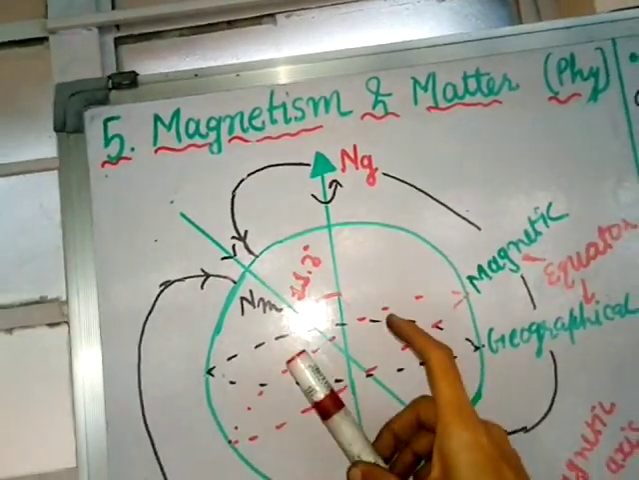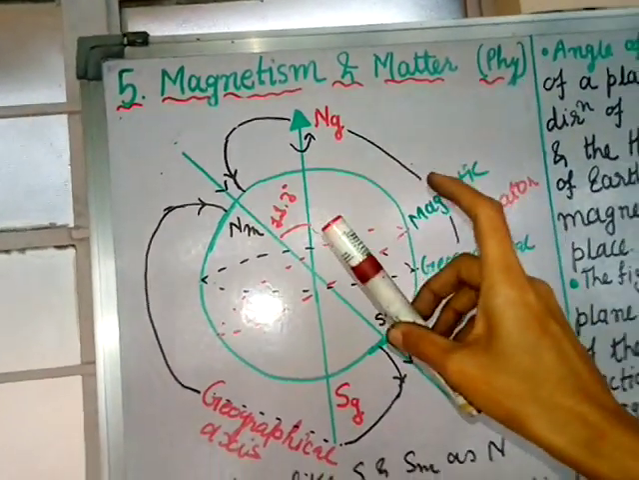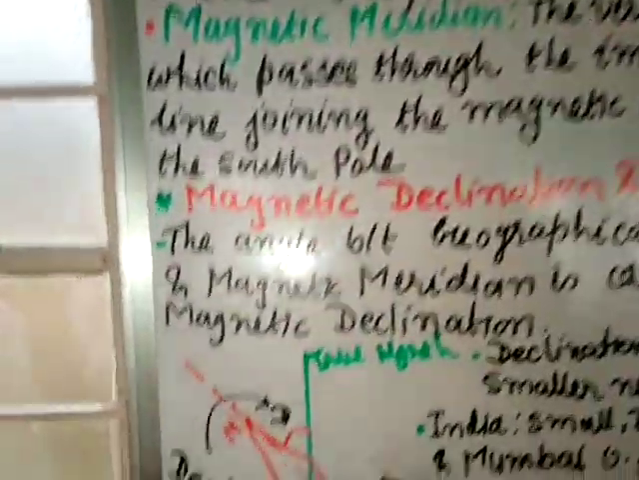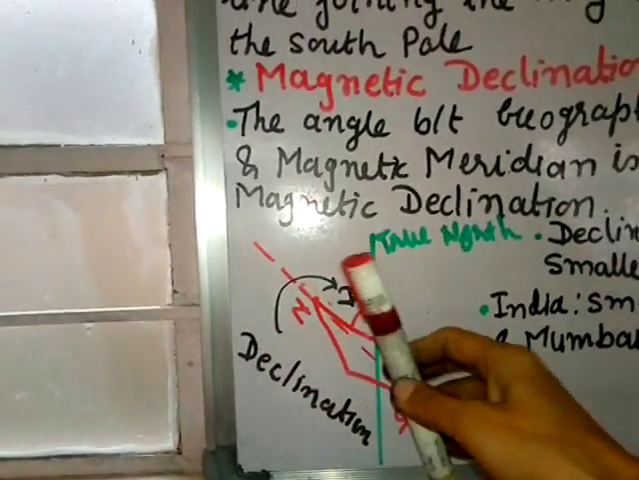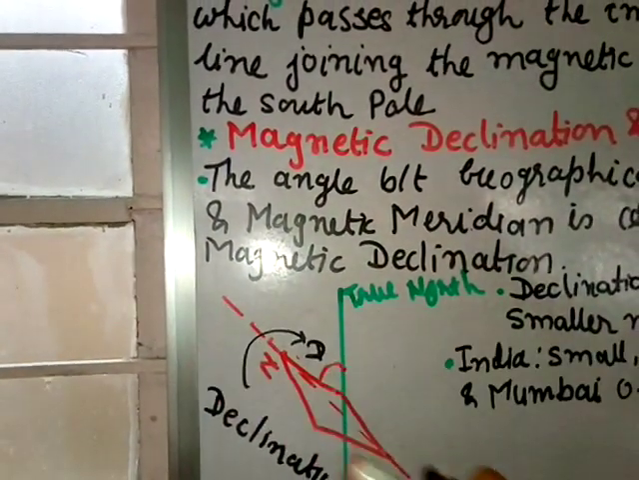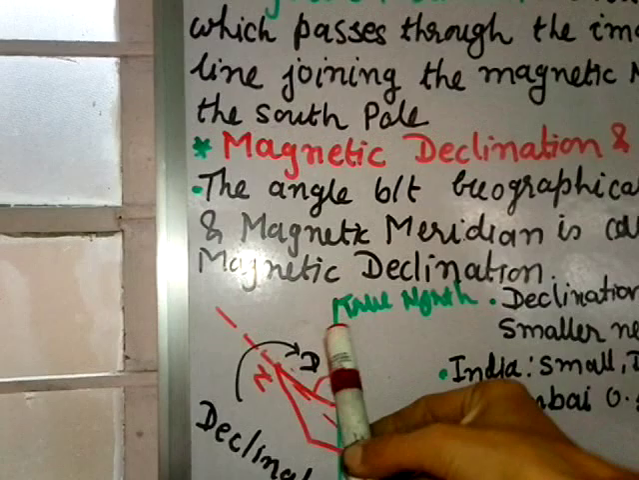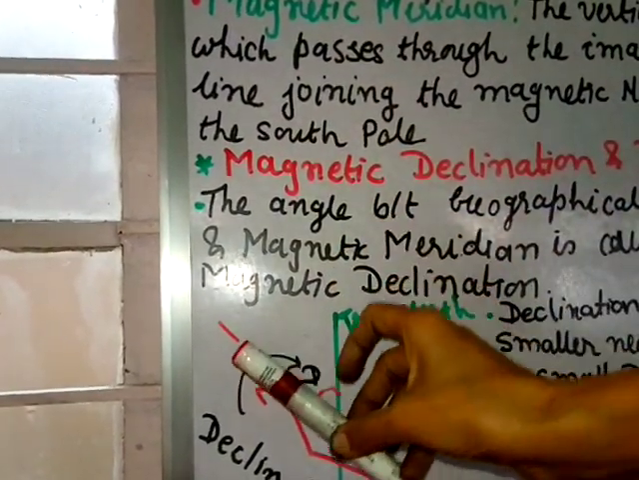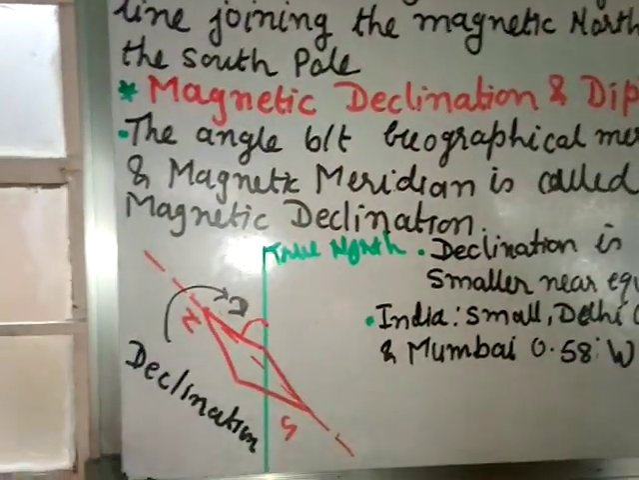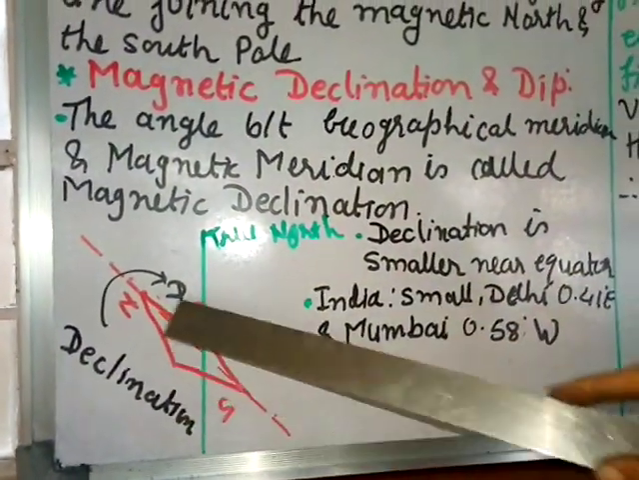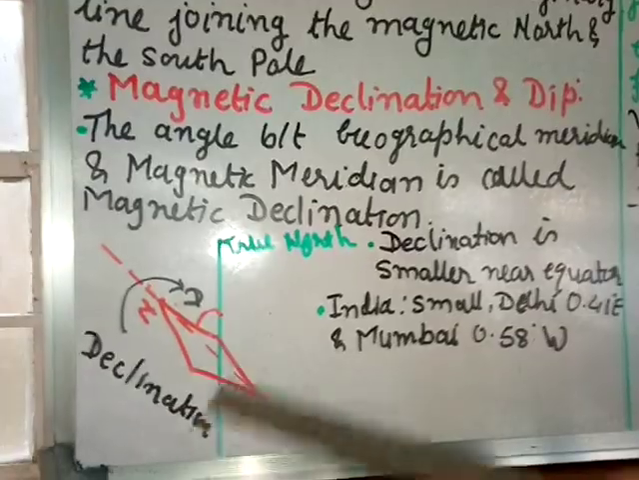So that angle we call the angle of declination. See here in the figure, this is the true north pole, this is the true south pole, this is the needle, and this is the magnetic meridian. The needle will be making some angle with the true north and south. That angle you call the angle of declination. In the figure you can see this is the angle of declination.